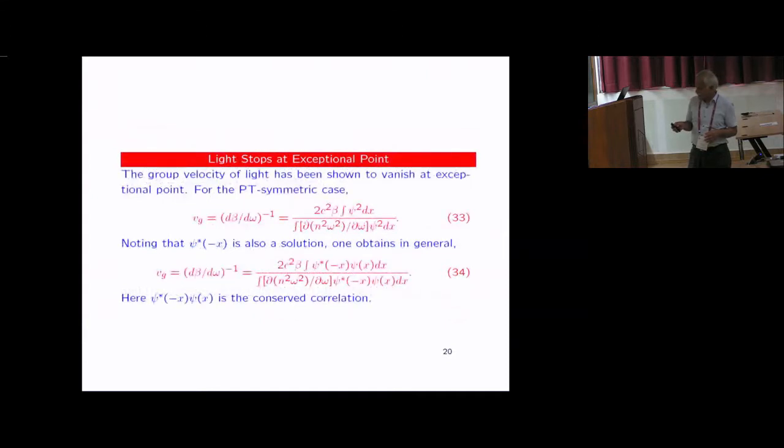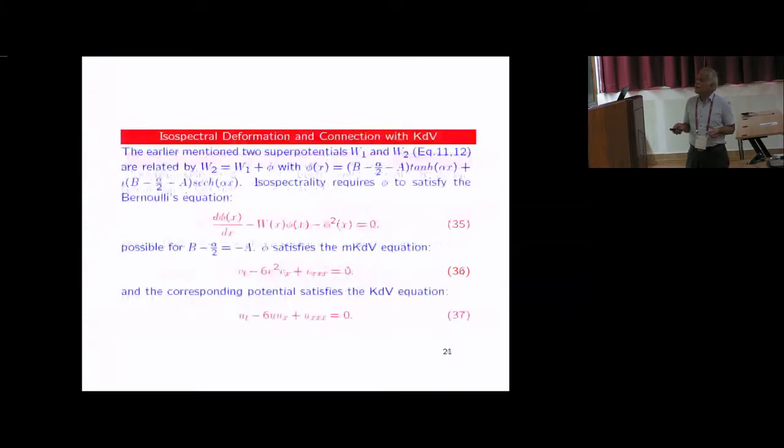This is more interesting. In this 2018 Physical Review paper, they took the Helmholtz equation and looked at a PT symmetry condition, and they found that at the exceptional point this flow, psi square, goes to 0. And from general analysis, assuming the energy eigenvalues are only real, they could conclude that the group velocity will go to 0 because this goes to 0. In fact, what we showed is that this is a general property of the system, and it arises because of this conserved correlation that goes to 0 exactly at the exceptional point because of a branch point singularity. So you can see the usefulness of this general conservation law.